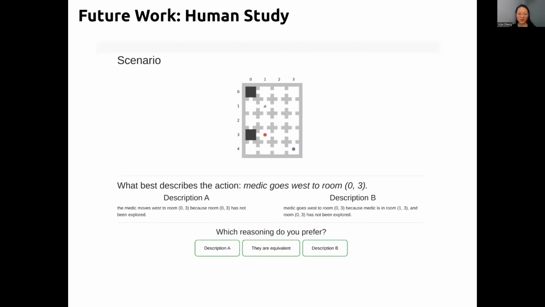So far, our method has shown promising results, but we still need a metric to quantify its performance. In future work, a human study will be conducted to show our hypothesis.